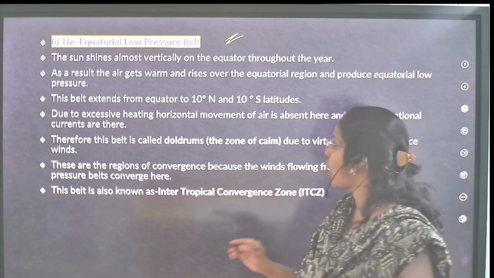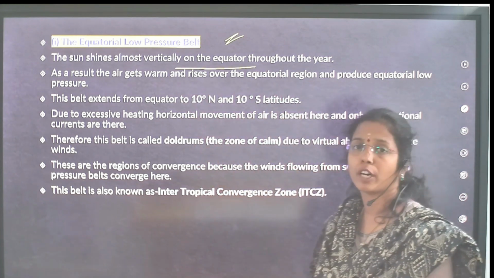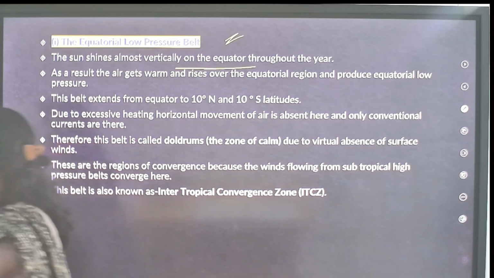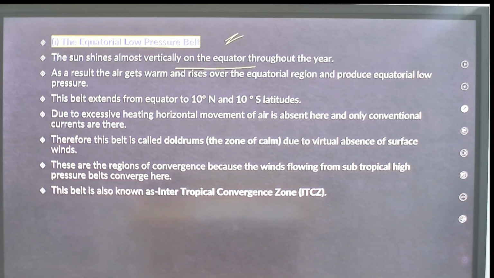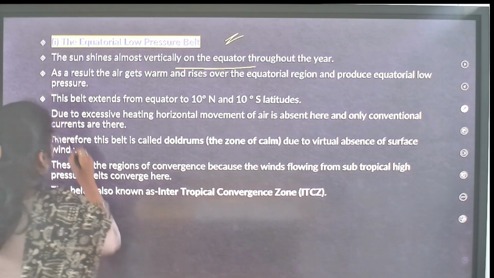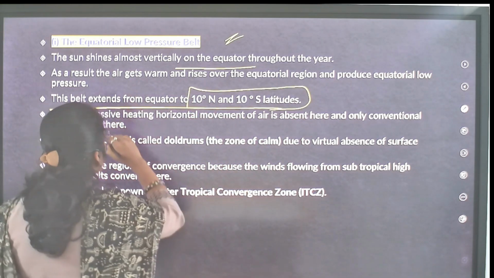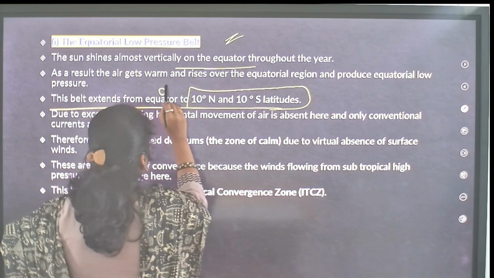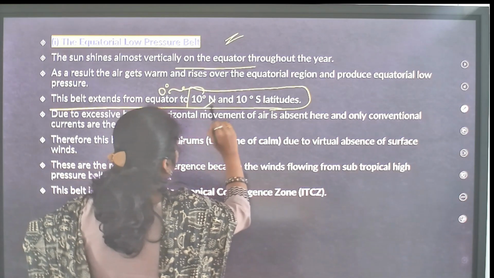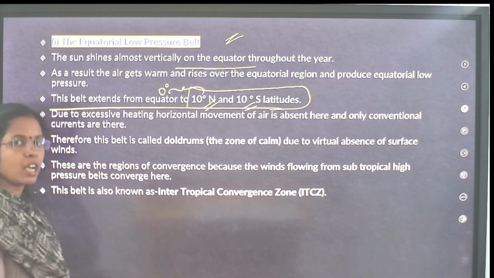At the equator the sun shines almost vertically here. As a result, air rises, as we have seen in global air circulation. This pressure belt extends from the equator to 10 degrees in the north and 10 degrees in the south.